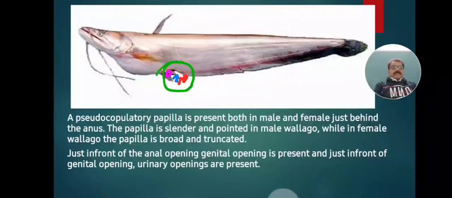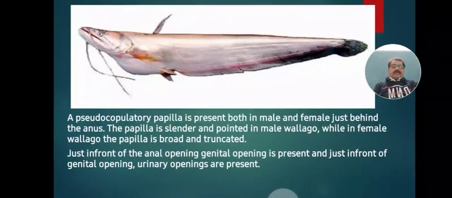whereas in Elasmobranchii such openings are not present. A common opening is present, which is called the cloaca. Here there are separate openings: anal opening, genital opening and the urinary opening. These are seen on the body of Valiaguatu.